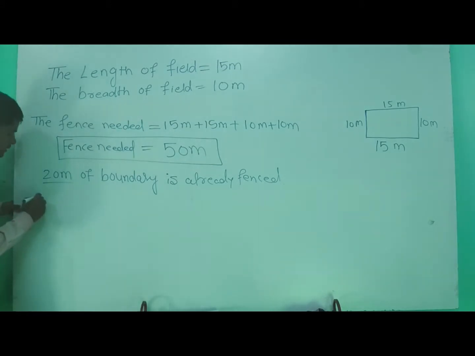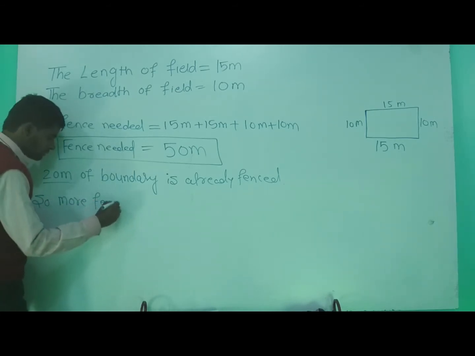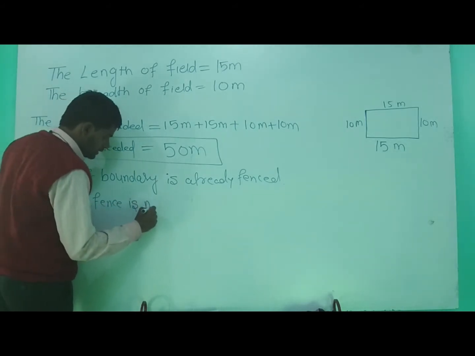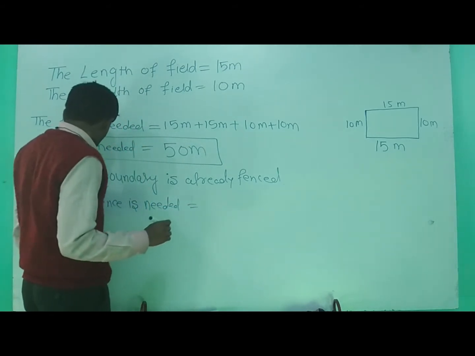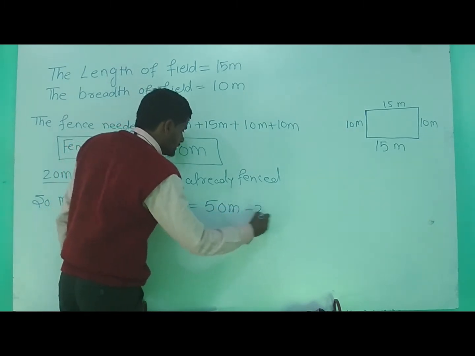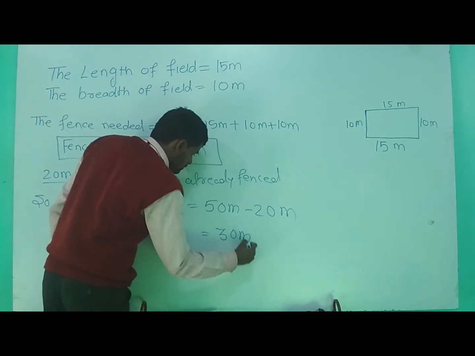So here we will write, what we have to find? We have to find how much more fence is needed. How much more fence is needed is equal to 50 meter minus 20 meter, and you will get 30 meter. So here we will write